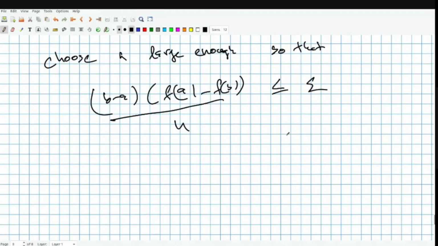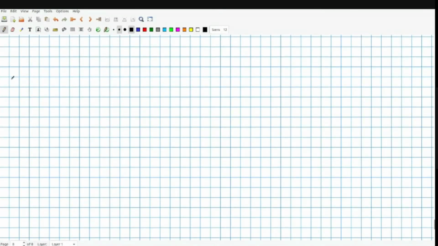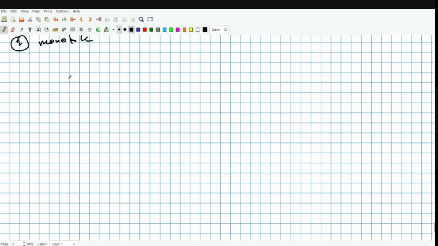So till now we have seen two classes of functions which are Riemann integrable. First one is continuous. Second one is monotone. Monotone can be increasing or decreasing, of course, and we don't need strict monotone or anything, just monotone. Now, this integration has very nice properties. So first let's see some properties of integration, then we'll go on to this.